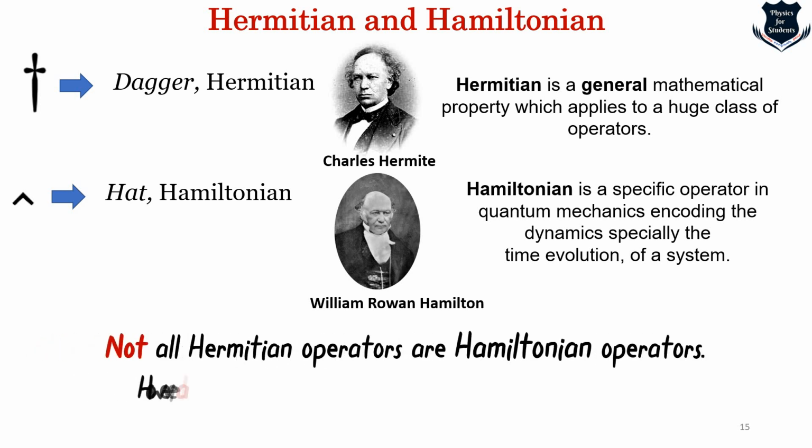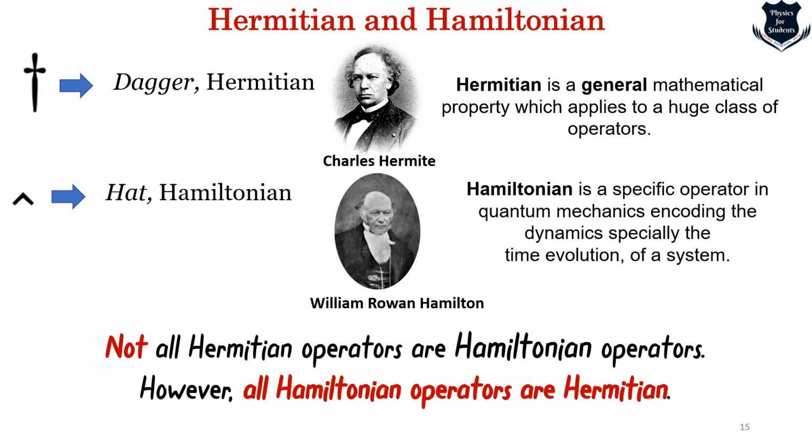Now if Hermitian operators are the superset which is applicable to all, then we can obviously say that not all Hermitian operators are Hamiltonian operators. However, all Hamiltonian operators are Hermitian operators. I hope this part is clear. Hermitian operators are not all Hamiltonian operators because Hermitian is a very general class of operators. But all Hamiltonian operators, which are this subclass, fall under the category of Hermitian operators. So all Hamiltonian operators have to be Hermitian operators.